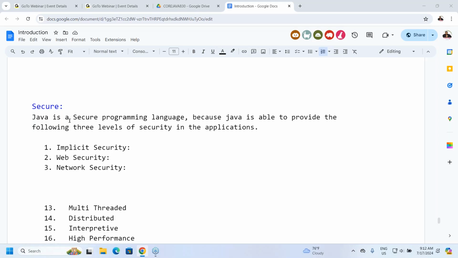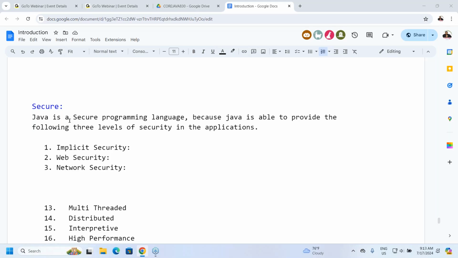Everything could be checked by the security manager. If any malformations are available, the security manager will raise some exceptions. Their program contains some unauthorized code, like unformatted code, unstructured code. This is not as per Java. This is some malformed code. Immediately, the security manager will catch it, and it will not move further with execution.